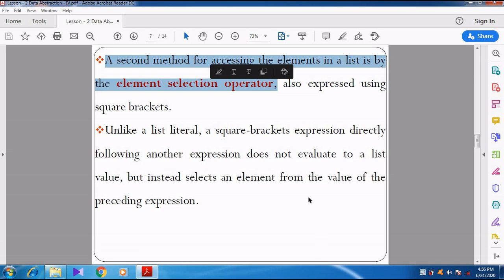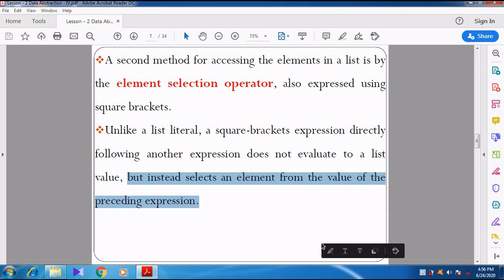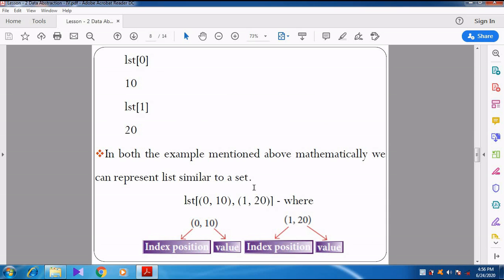See here. I can show you a figure and then you can understand it easily. See here, LST of 0. LST of 0 means within the square bracket we are giving the index value 0, and the list name is LST.